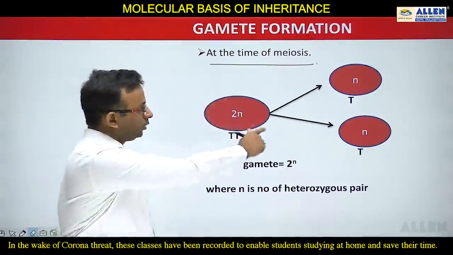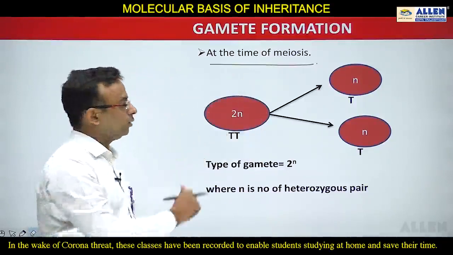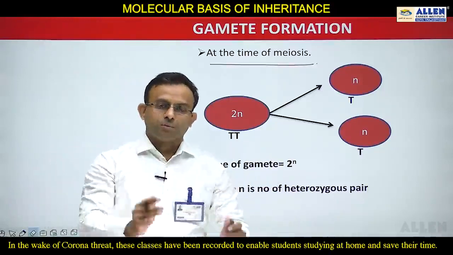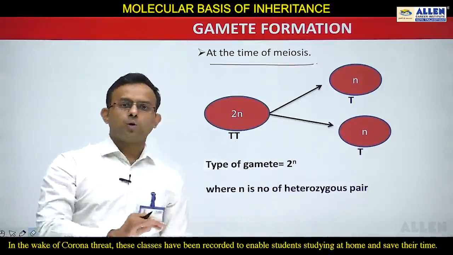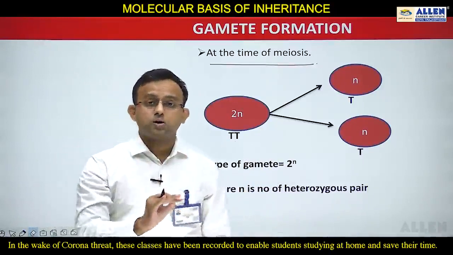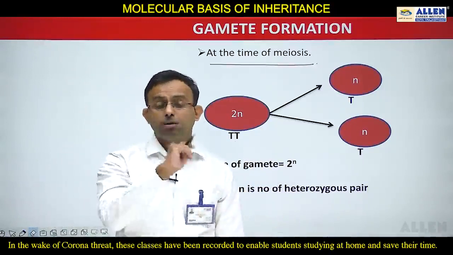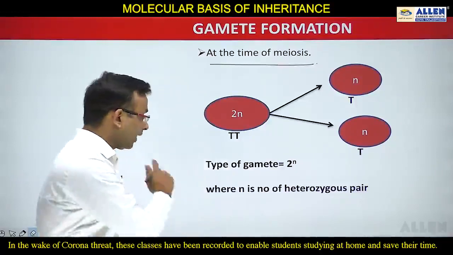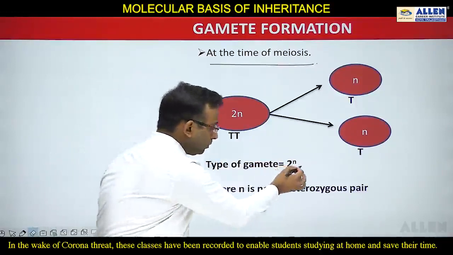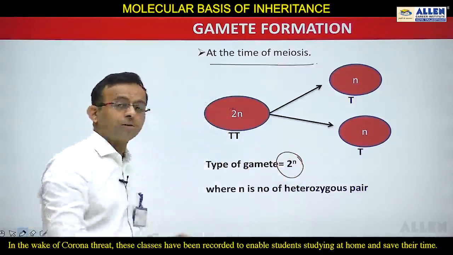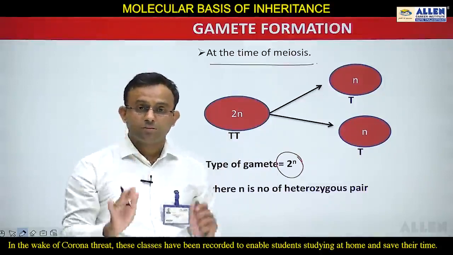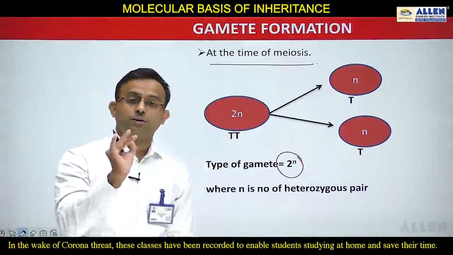So you can see two gametes are going to form, one is capital T and another one is capital T. But now students, in this part I am going to give you a formula, and the formula is of types of gamete. Always remember students, the formula is of types of gamete, and the formula is 2 to the power n, where n is the number of heterozygous pair.